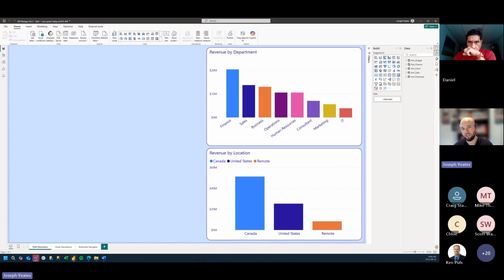But before we jump into field parameters, why don't we look at how we could achieve the same functionality the old way, pre-field parameters, what we had to do in order to build this out. So we know we want department, which is from our employee table. We know we want location, which is from our client table, but we want to be able to toggle between the two of them. There are a few different ways that we could have done this pre-field parameters. I'm just going to focus on one today, and that's creating essentially an axis table in our data model and creating multiple relationships from that table to our fact table.